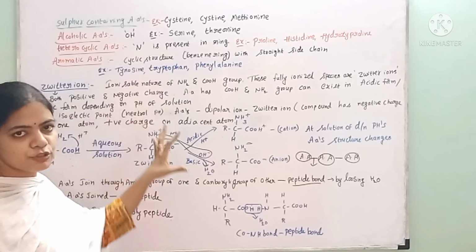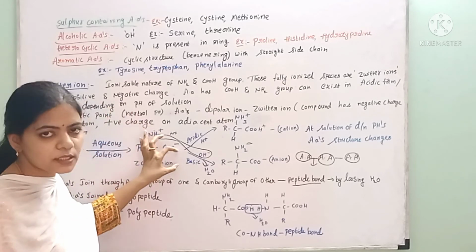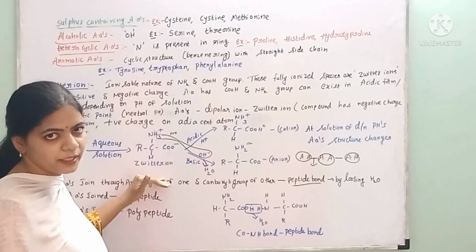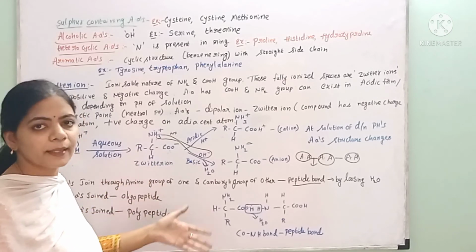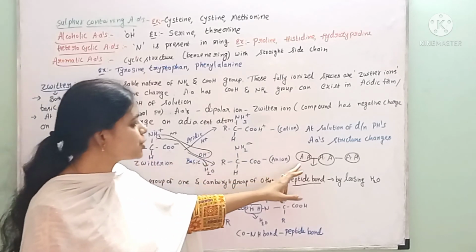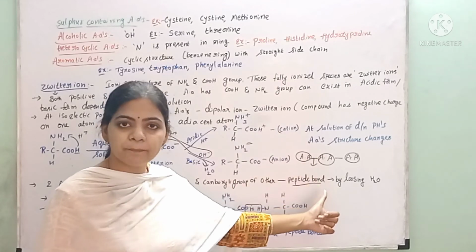This is the Zwitter ion concept, where both positive and negative charges exist in the amino acids at neutral pH, called a Zwitter ion or dipolar ion. These amino acids are joined with one another by a bond called the peptide bond.